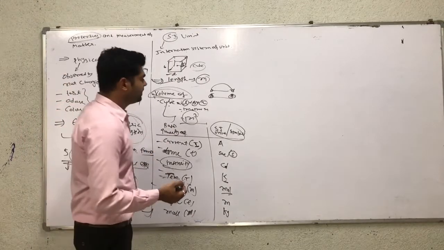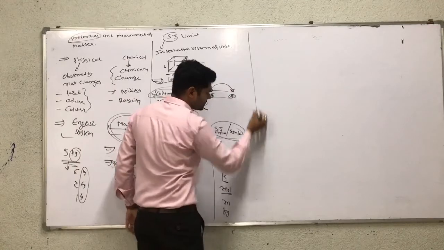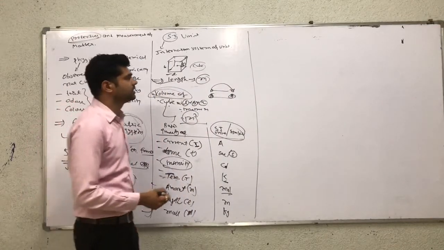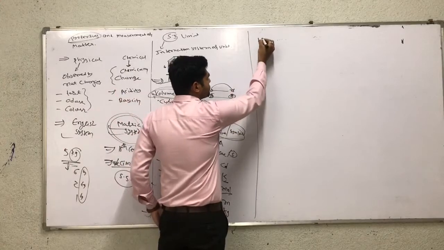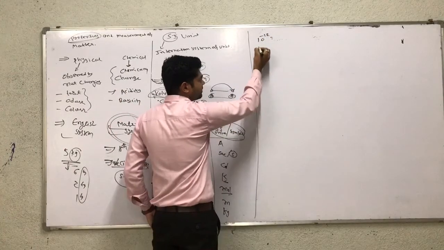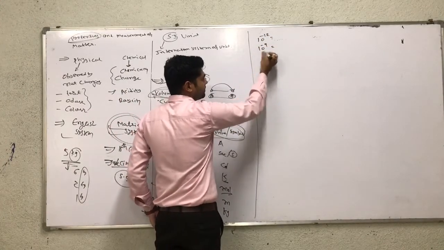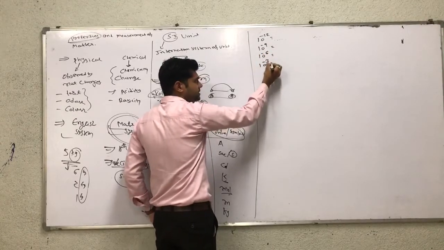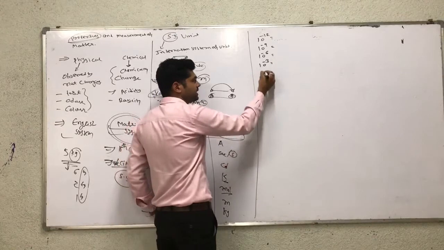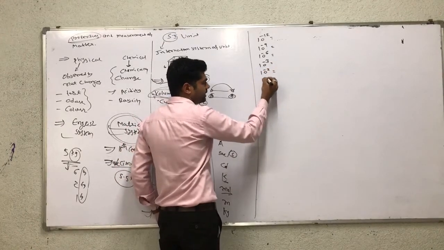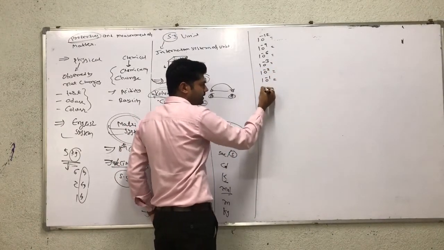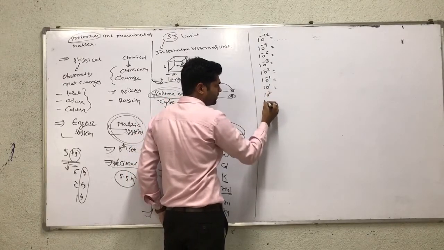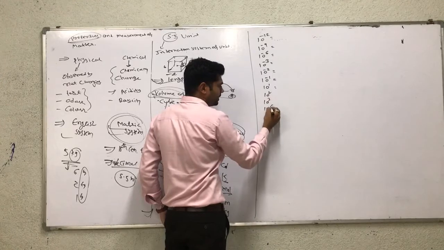Now other prefixes of units, some powers of ten related to units: 10 raised to minus 12, 10 raised to minus 9, 10 raised to minus 6, 10 raised to minus 3, 10 raised to minus 2, 10 raised to minus 1, 10 raised to 1, 10 raised to 2, 10 raised to 3, 10 raised to 6.